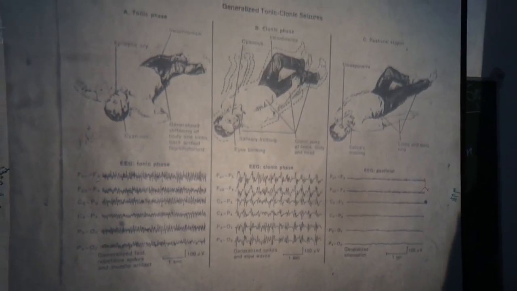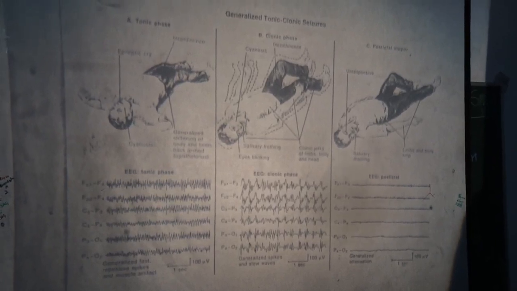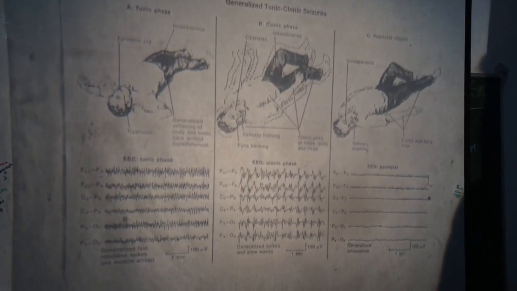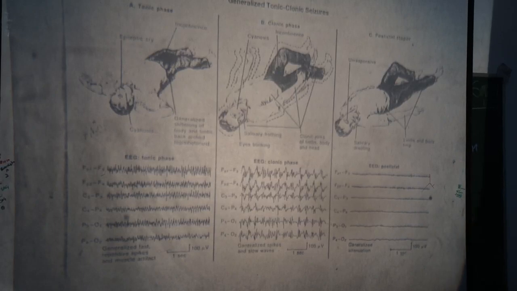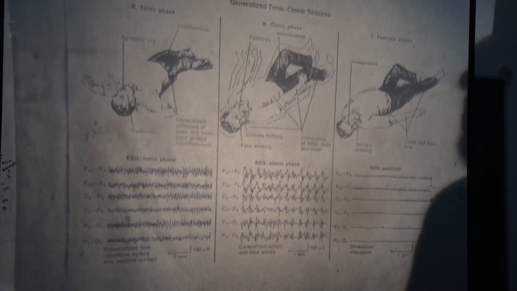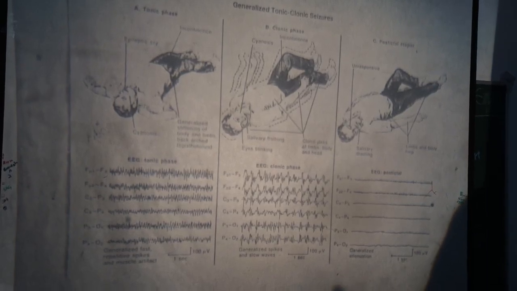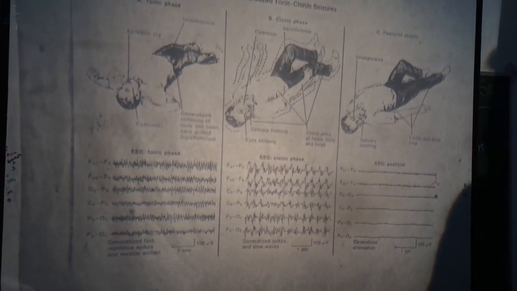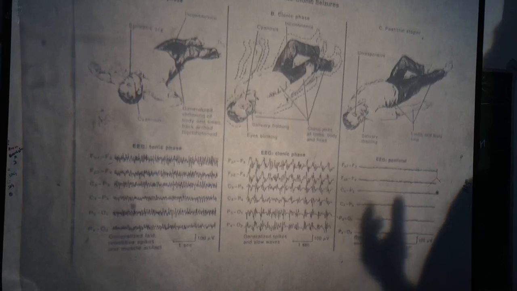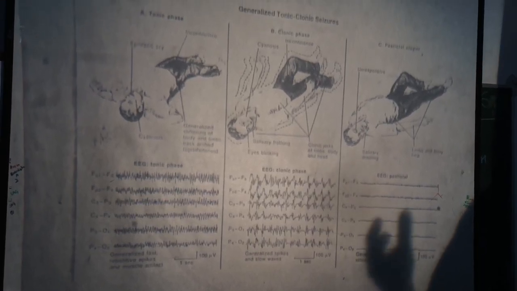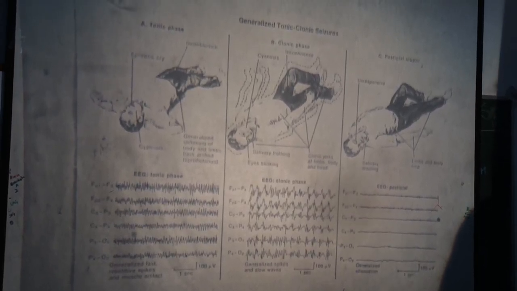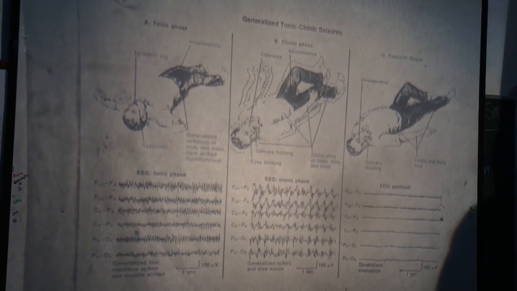Epilepsy is a transient, paroxysmal disturbance of the central nervous system, which is characterized by uncontrolled excessive neuronal discharge from the brain.